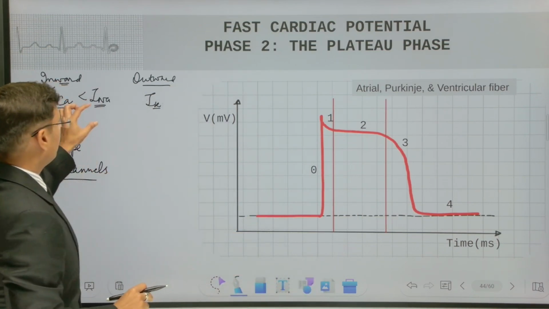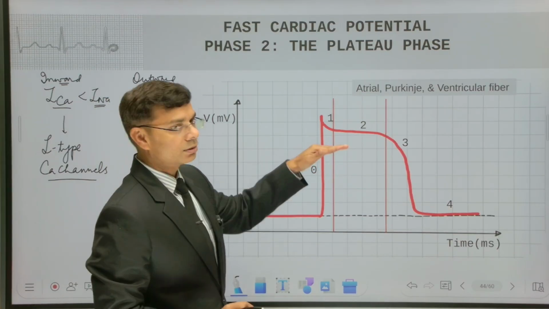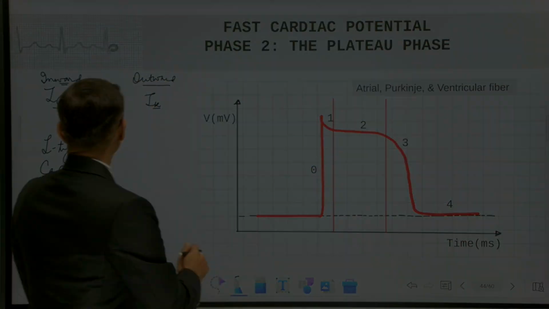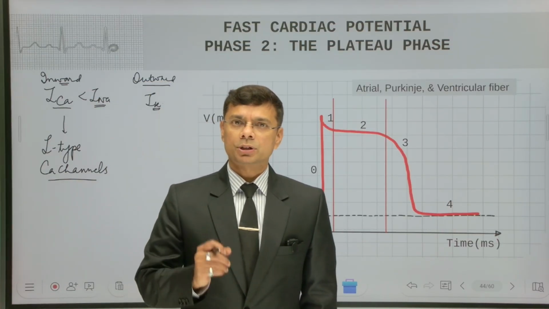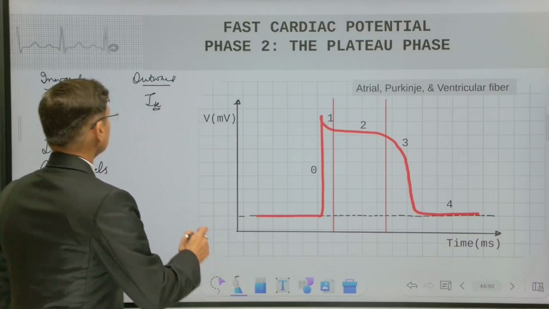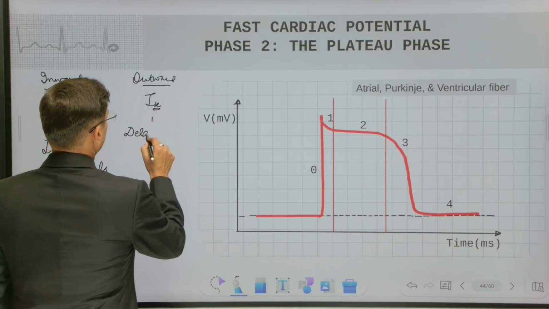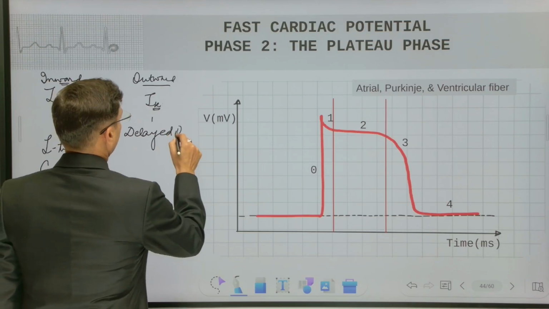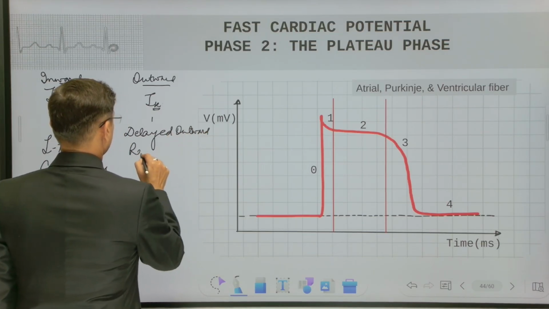But the sodium current, because of the closing of the inactivation gates, has become less. Now talking about the outward current, that is the potassium current. Potassium current here is basically the delayed outward rectifier current.